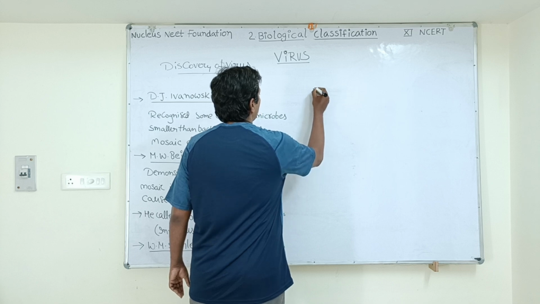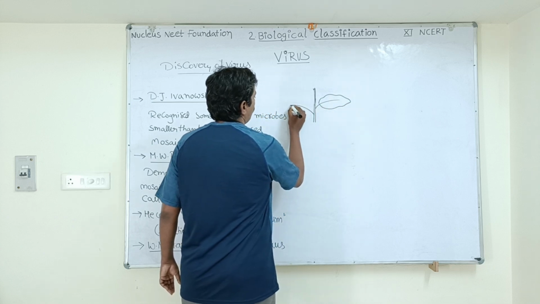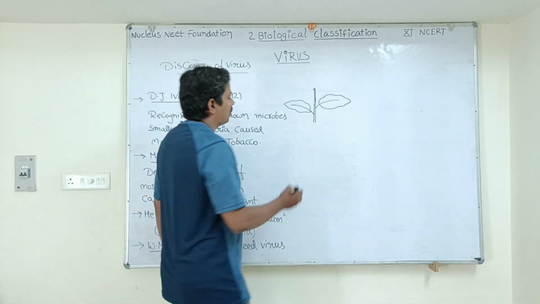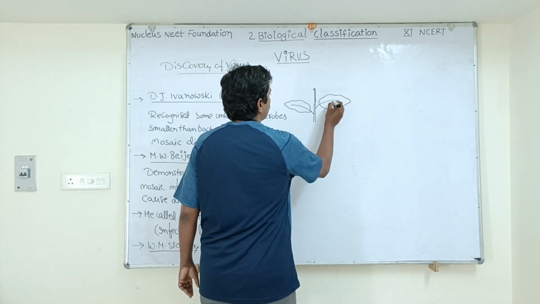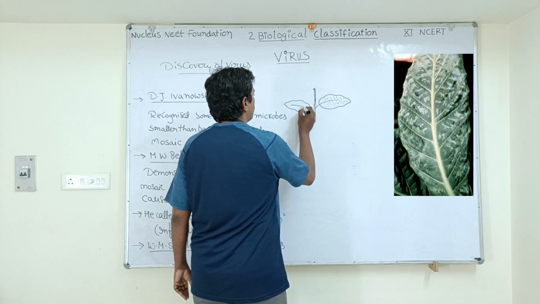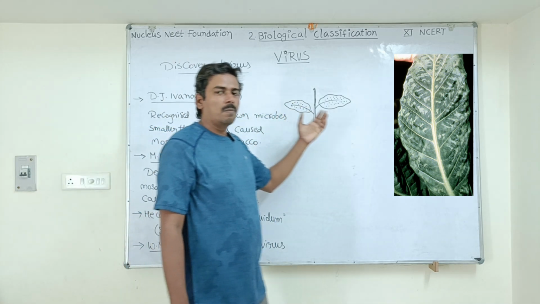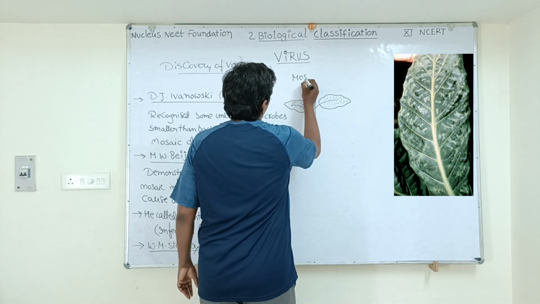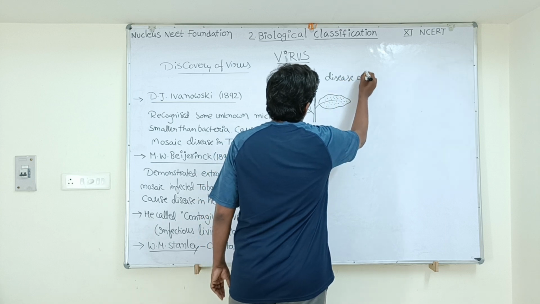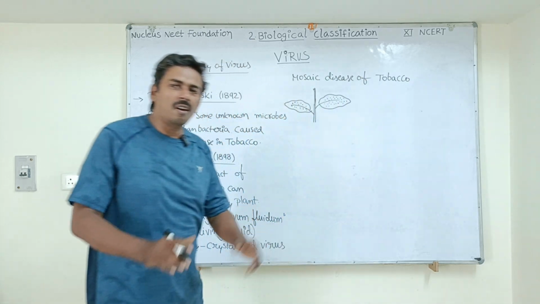So this is a tobacco plant. It is infected by a disease. What is the disease? Mosaic disease. The mosaic disease is characterized by the formation of several white, yellowish spots on the surface of tobacco leaves. At that time, Ivanovsky believed that this mosaic disease of the tobacco plant was caused by some kind of bacteria.